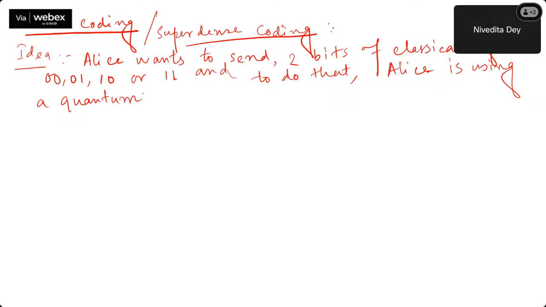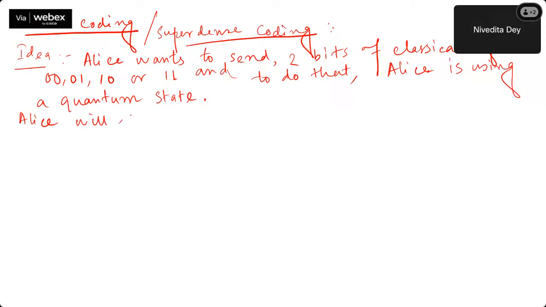So it's kind of a quantum to classical mapping, whereas teleportation was a classical to quantum map. Another point is that Alice will be sending 1 bit of quantum information, and Bob should be able to extract 2 bits of classical information, right?